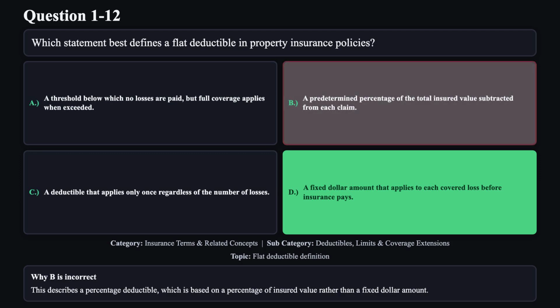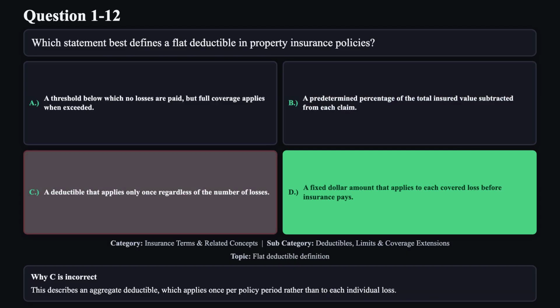Reason B is not correct. This describes a percentage deductible, which is based on a percentage of insured value rather than a fixed dollar amount. Reason C is not correct. This describes an aggregate deductible, which applies once per policy period rather than to each individual loss.